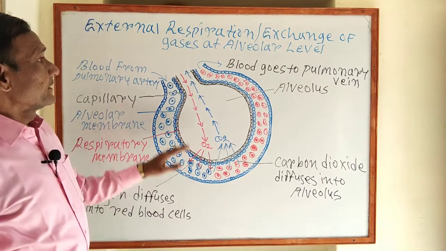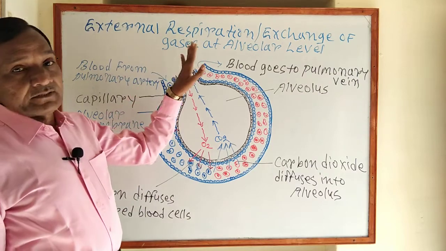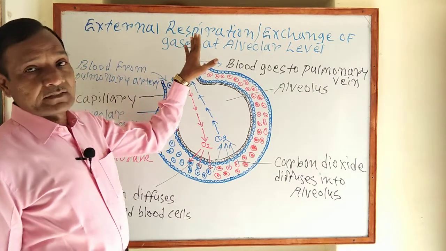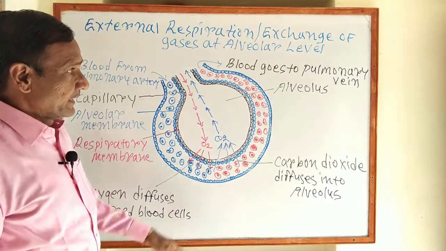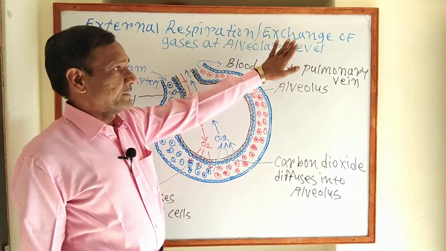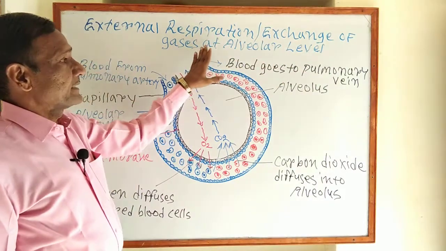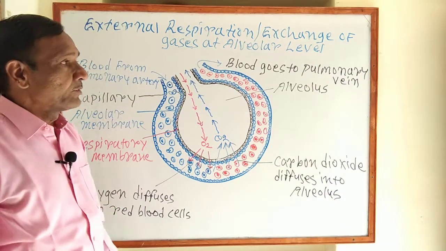Today we will discuss external respiration, that is, the exchange of gases at the alveolar level.